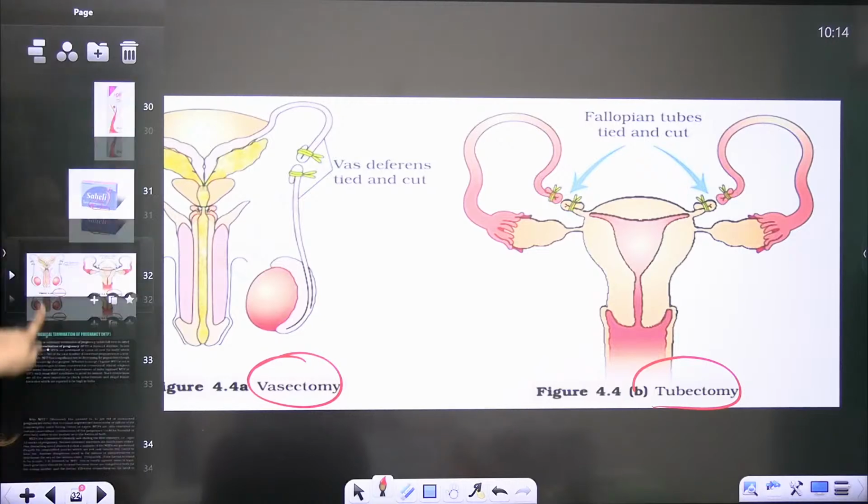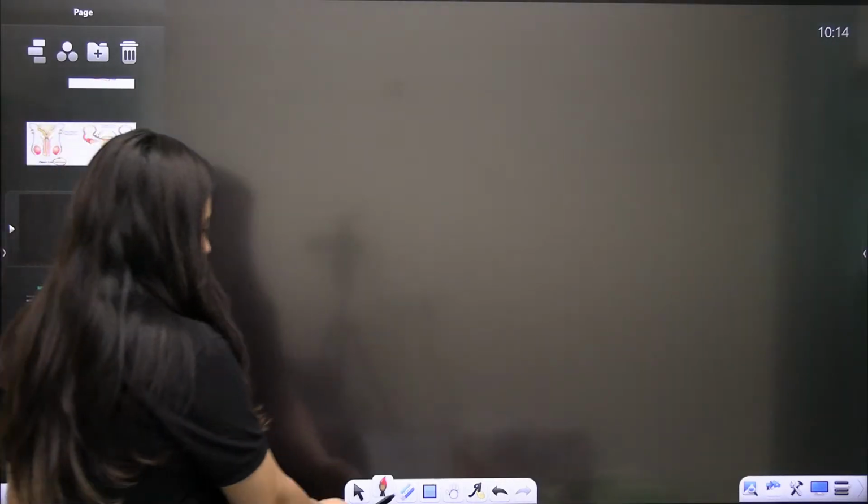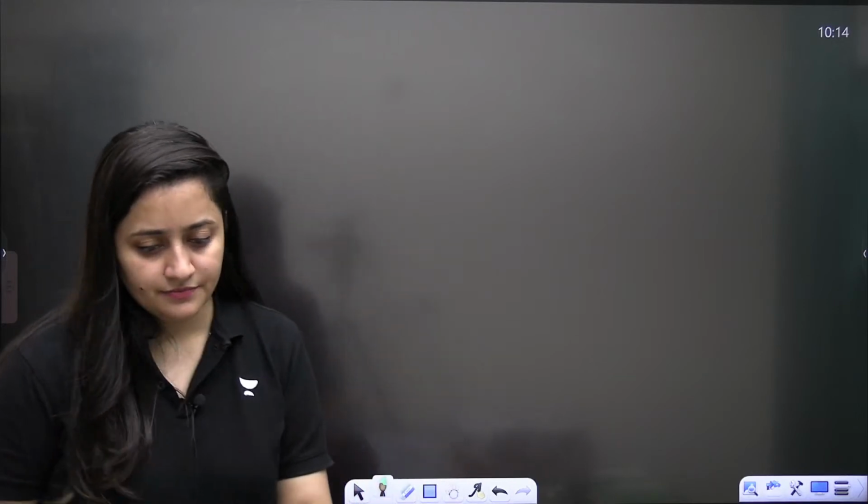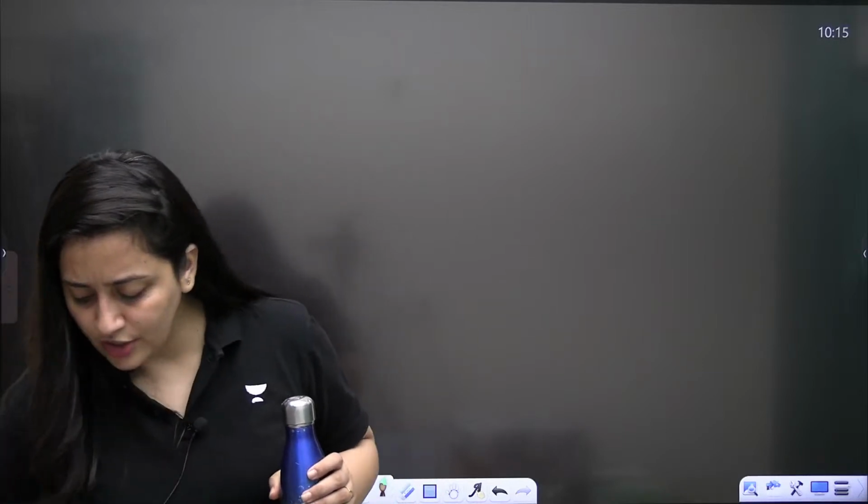So this is all about the contraceptive methods. If there is any doubt, do let me know, bache. And one student was asking about the side effects. Obviously, bache, if a female takes emergency pills quite frequently, it is going to affect her, right? We are externally taking the hormones, which is not good for the health. No, Pravina, the Norplant is for the 5 years. Sometimes the IUDs can cause irritation in the uterus, and sometimes inflammation. Periods can get disturbed and can become irregular. So these are some common side effects.